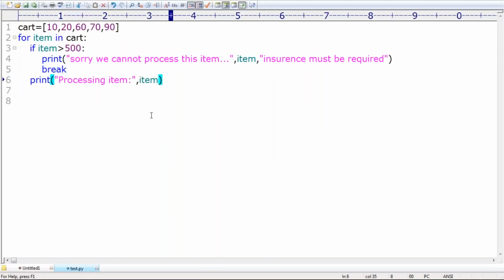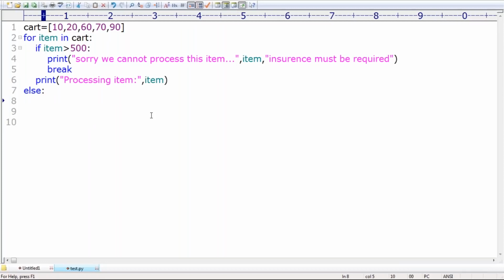If all items are processed, I want to print some statement to the end user. Else, here I'm taking print congrats. Congrats. All items processed successfully. Are you getting it? All items processed successfully. If break is not executed, then at least one item also we didn't miss. Congrats, man. All items processed successfully.